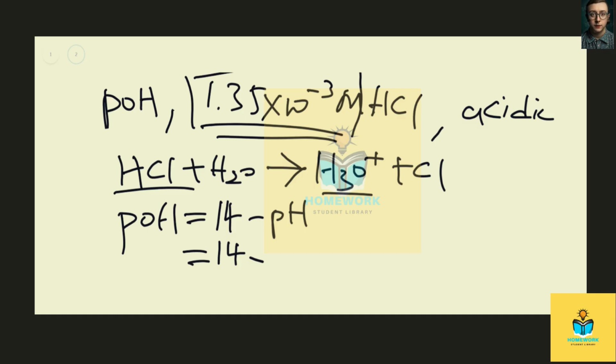So we have 14 minus 2.87. Let's do the mathematics, and we should have roughly around 11.